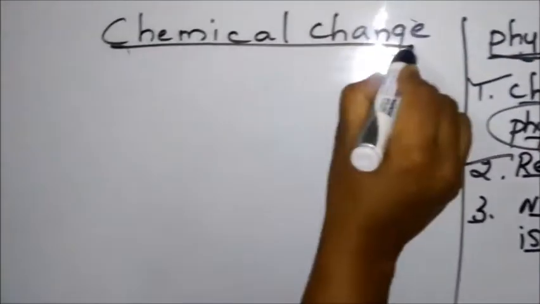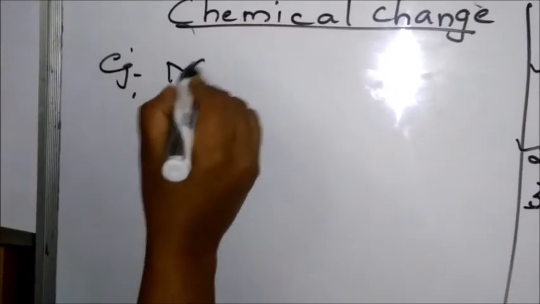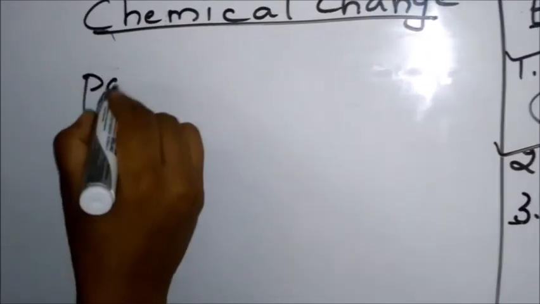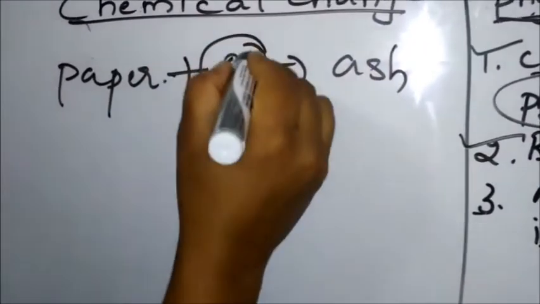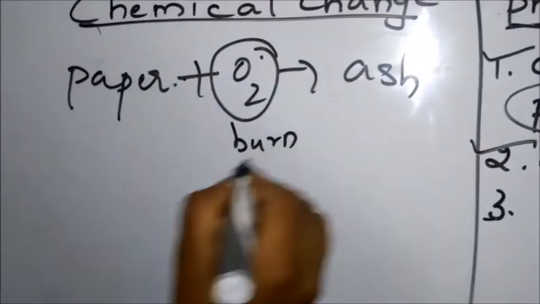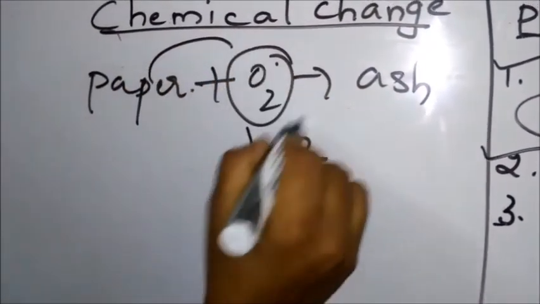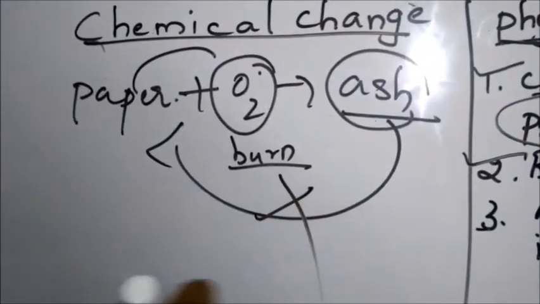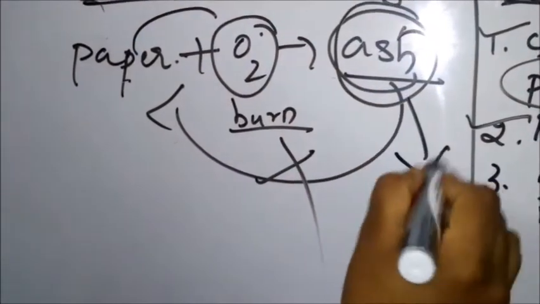Let's talk about the chemical change. I'll take one example, paper. If you burn paper, we'll get ash. While burning, moisture, oxygen and air are there. When the paper burns, we get the ash. This ash will not return back to the paper. We are getting a new product here.